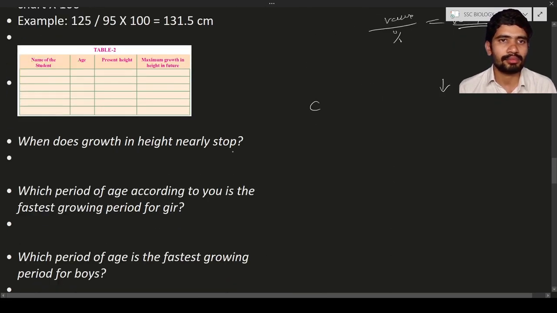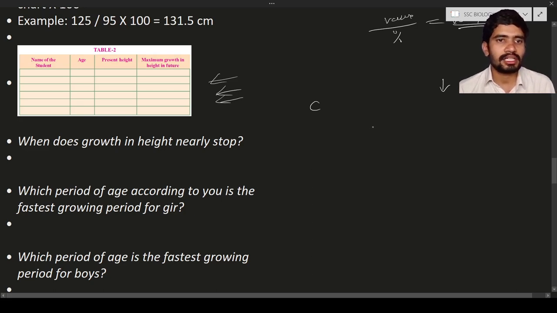And here is example 2. In example 2, write the name of the child, your name, your age, and your present height. Let us consider your height is 100 centimeters. Apply the formula and also try to know your maximum growth rate. You can do such calculations for your entire class. Take the height of your friends, know their age, and also their gender, whether they are male or female, and do the calculation. You will get the values.